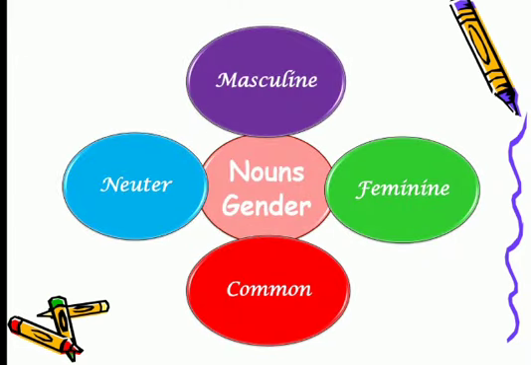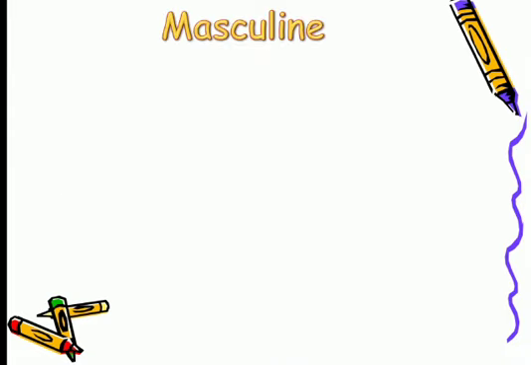common, and neuter. Masculine nouns are words for boys, men, and male animals. Feminine nouns are words for girls, women, and female animals. Common nouns are words that can be used for male or female and neuter for lifeless things. Now we learn all these genders in detail.